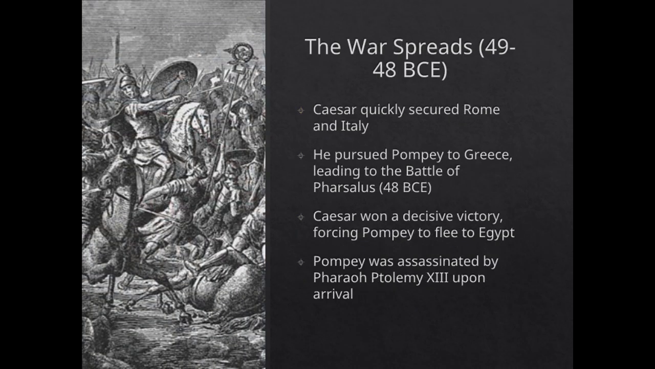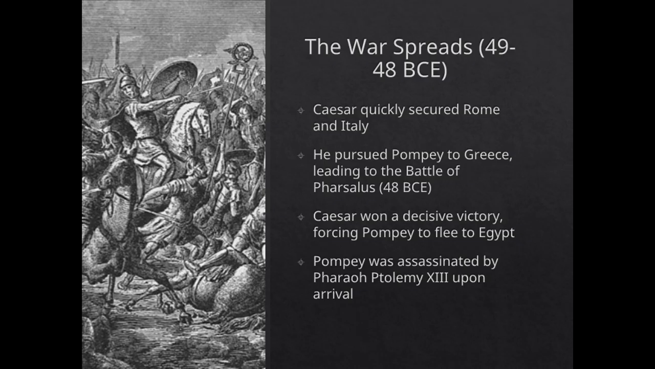With Rome under his control, Caesar turned his attention to Pompey, who had fled to Greece with his forces. The two sides met in 48 BCE at the Battle of Pharsalus, where Caesar's experienced and loyal troops decisively defeated Pompey's larger army. Following his defeat, Pompey escaped to Egypt, hoping for support.